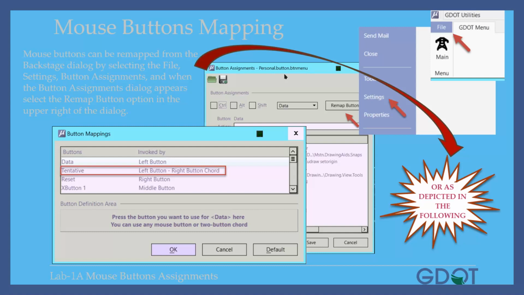Mouse buttons can be remapped from the Backstage dialog by selecting File, Settings, Button Assignments, and when the Button Assignments dialog appears, select the Remap button option in the upper right. That's File, Settings, Button Assignments, and Remap button, and this will launch the button mappings option, or it can be accessed as depicted in the following.